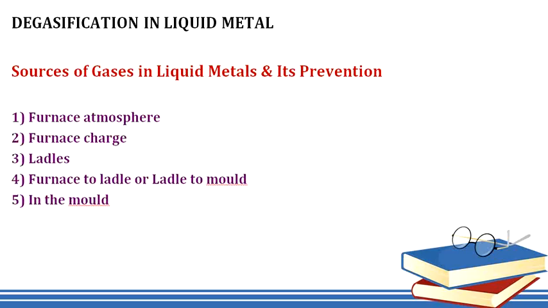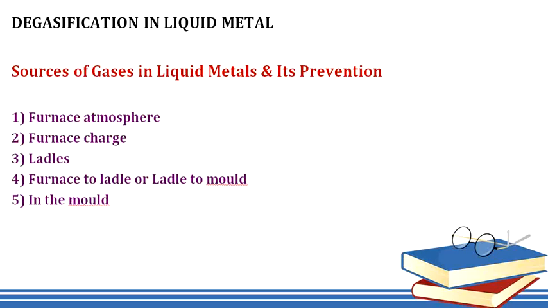Vacuum melting is used nowadays for preventing the dissolution of gases in the metals. Sources of gases in liquid metals and its prevention. First one is the furnace atmosphere.